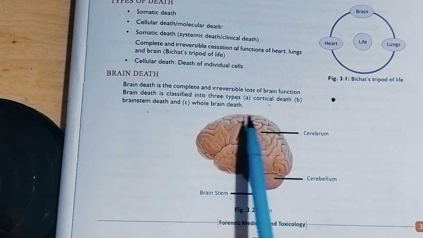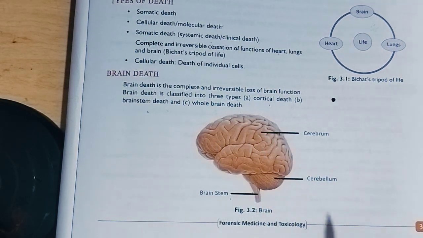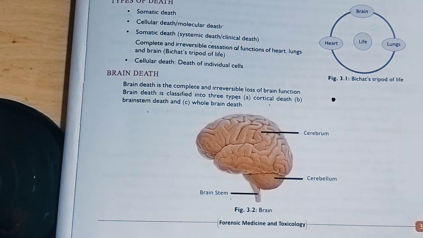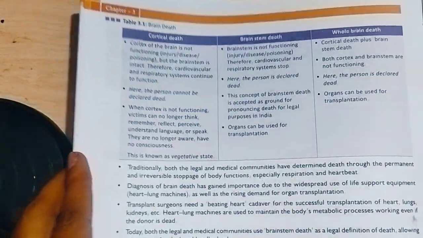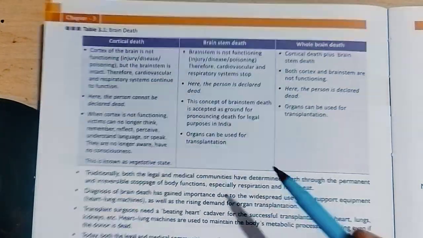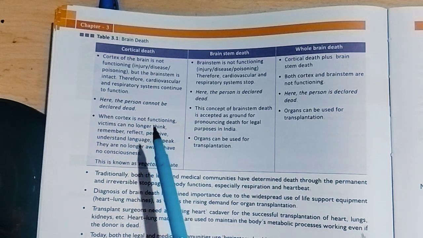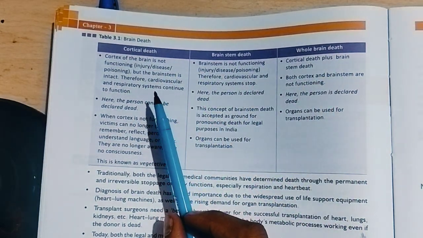Here we can see the brainstem, the cortex, and the whole brain. Now we are going to discuss these three types of brain death, that is cortical death, brainstem death, and whole brain death.